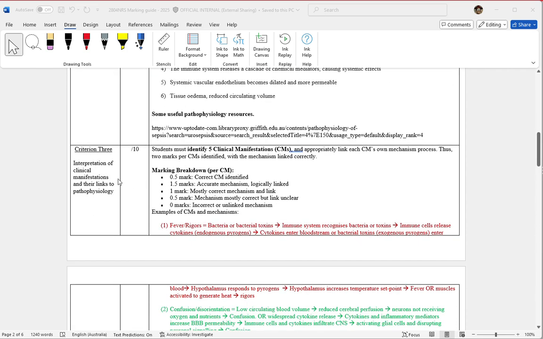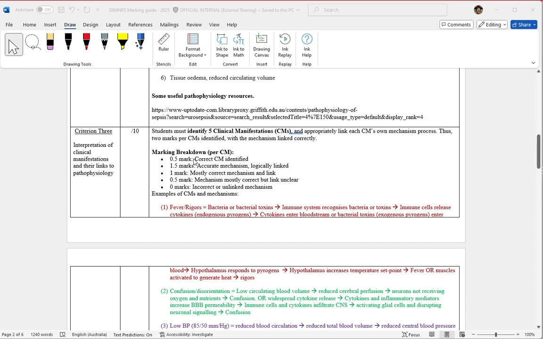Moving to the last part of the concept map, which is criterion 3. This is for the clinical manifestations. This is marked out of 10. There are 5 clinical manifestations that the student needs to identify, so that means 2 marks for each one of those 5, gives them the 10. To get the marks, they have to identify the correct one, which is half a mark, and then again, a correct mechanism is 1.5, totaling 2.